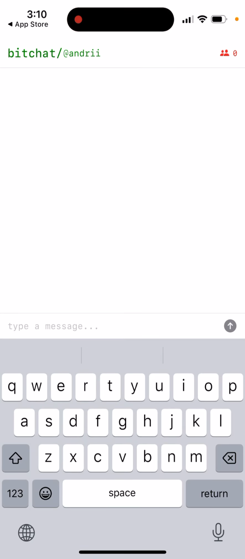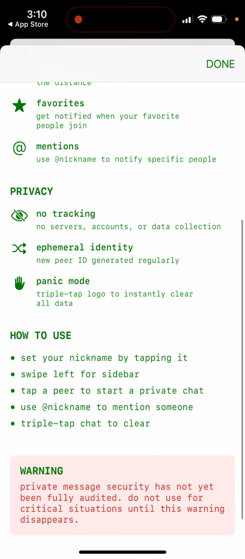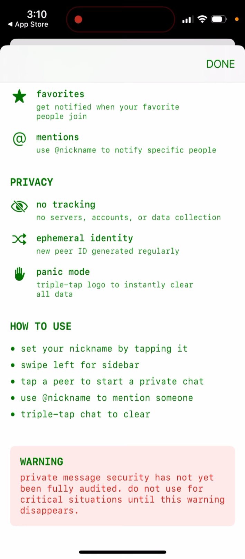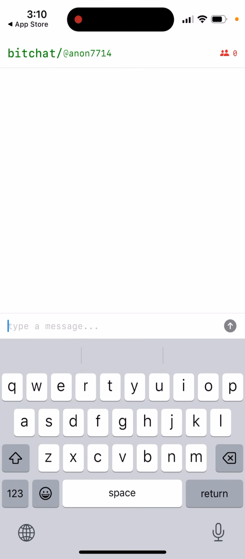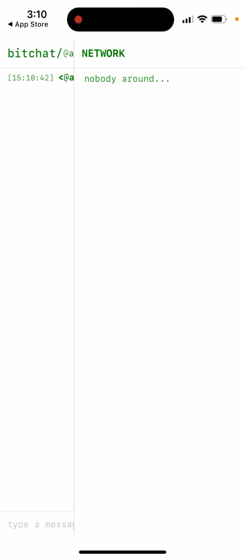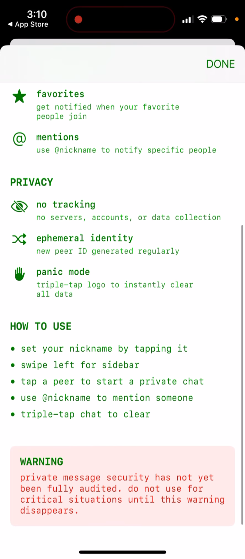So if I tap on Bitchat, I have the sidebar. Triple tap logo to instantly clear all data. And then I just cleared all data. Then I can just again set up my username. And then you just have it like that. So that's what you can see.